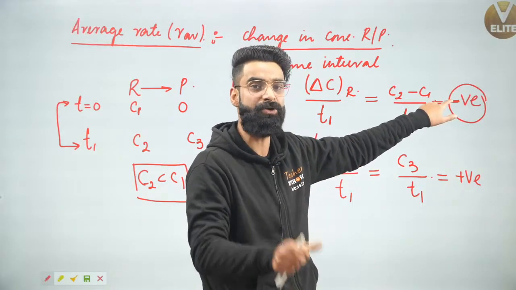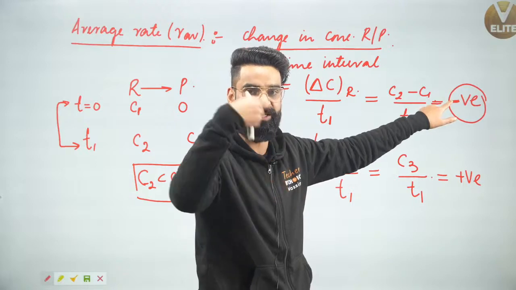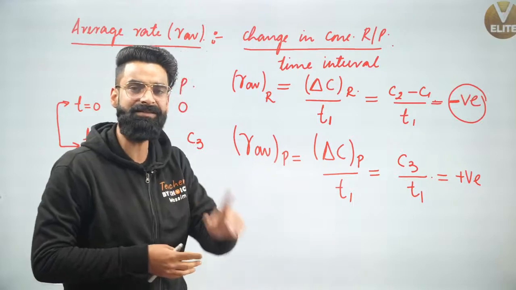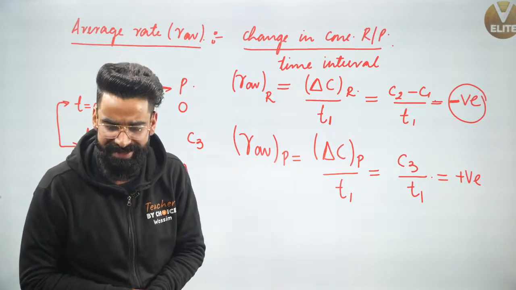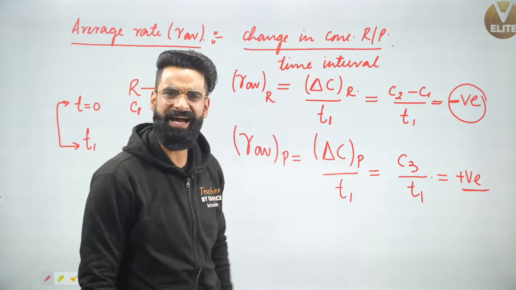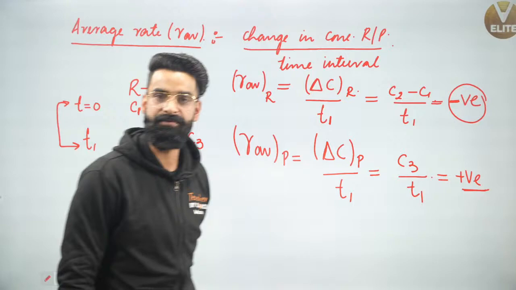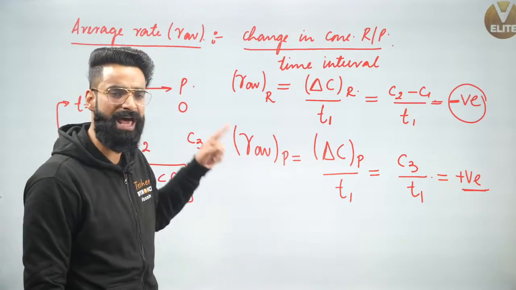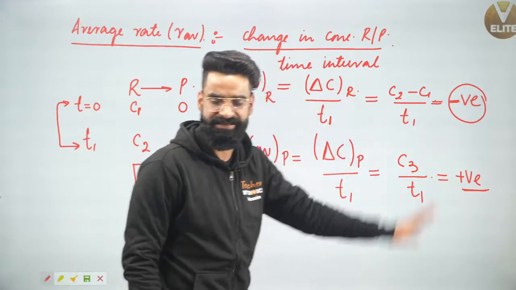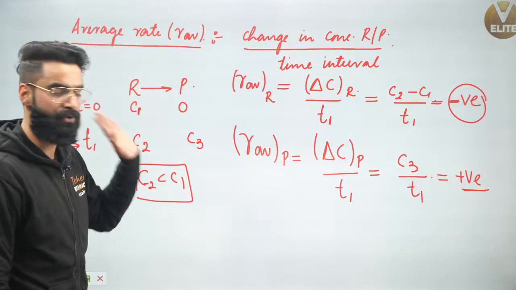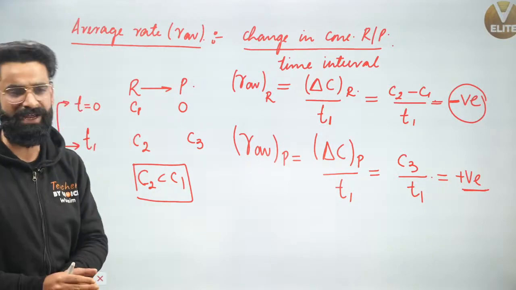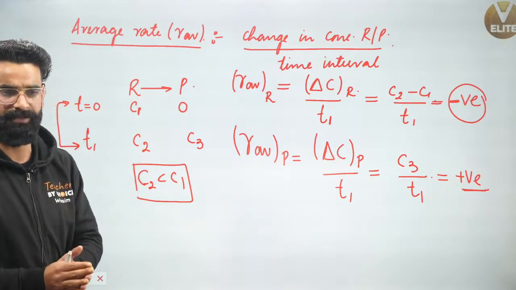This negative simply tells you that you have calculated the rate of reaction with respect to reactants, and the meaning of this negative sign is that the concentration of reactant decreases with time. That's it. Now, over here the rate of reaction comes out to be positive. What does that mean? Whenever the rate of reaction comes out positive, that means we have calculated the average rate of reaction with respect to products, and this positive sign signifies that the concentration of product increases with time. So this is all about the average rate of reaction. Very, very simple.